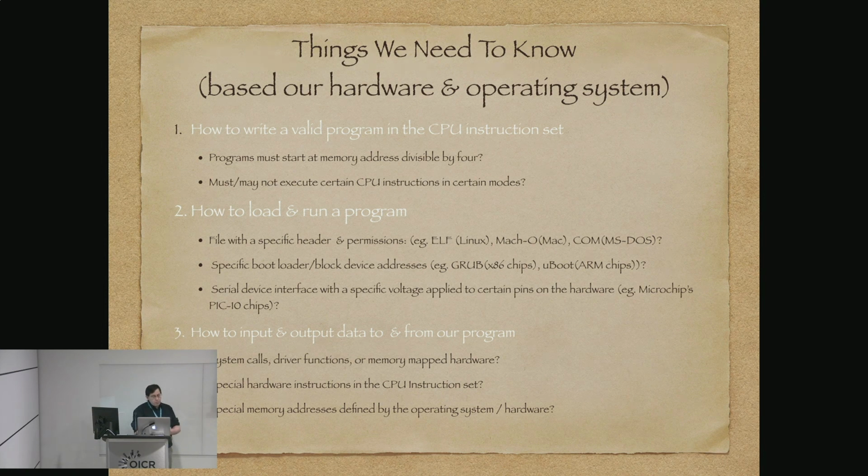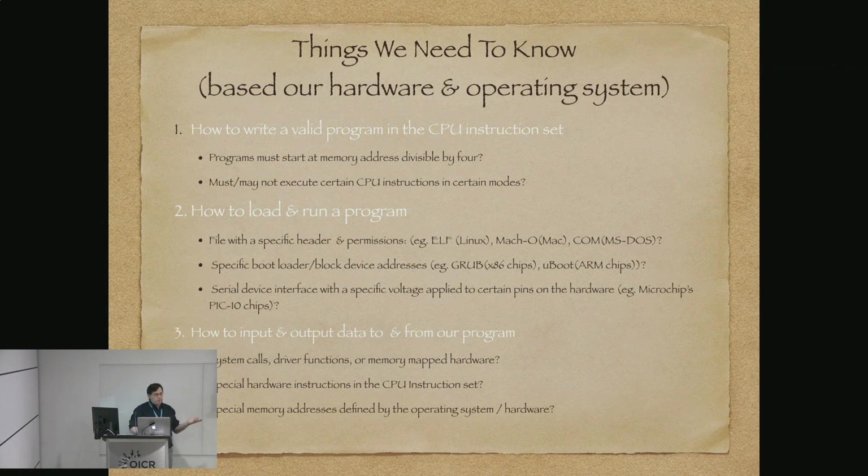You must or must not execute certain CPU instructions in certain modes. ARM, for example, can be set into thumb mode where it understands 2-byte instructions, or ARM mode where it understands 4-byte instructions. So things like that we want to know about.